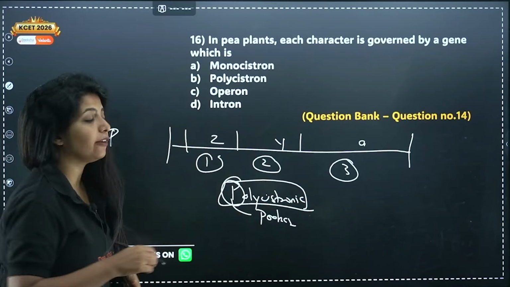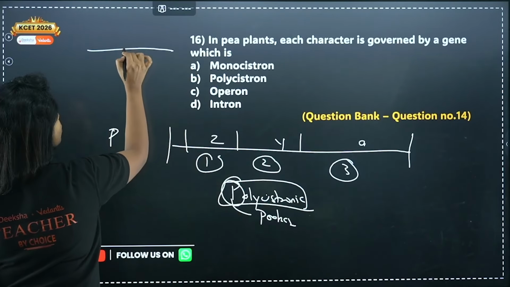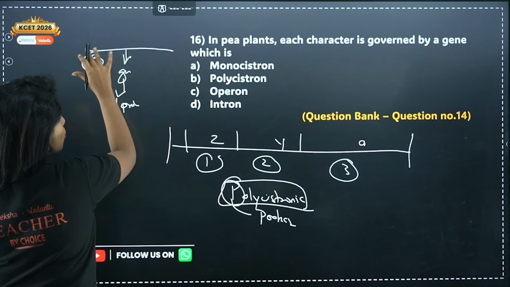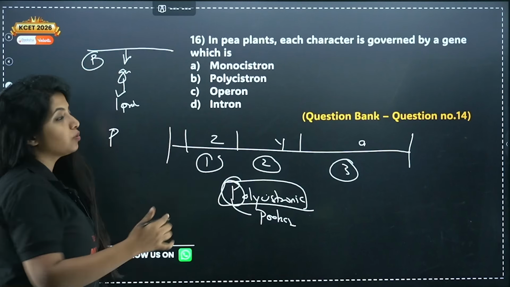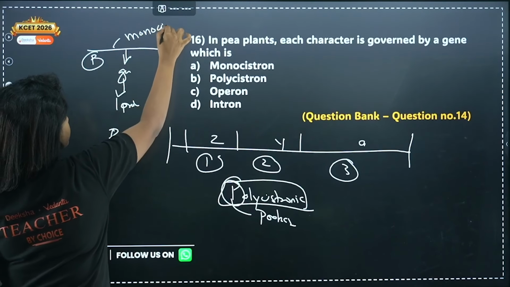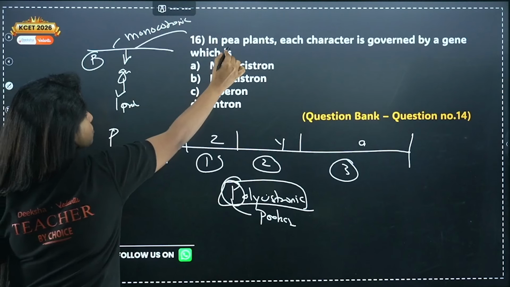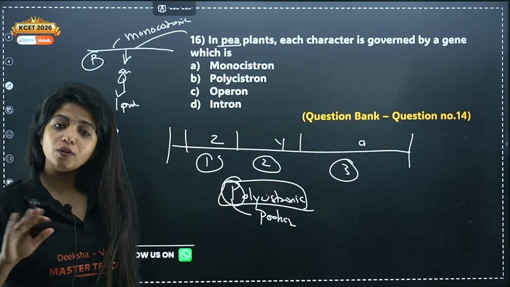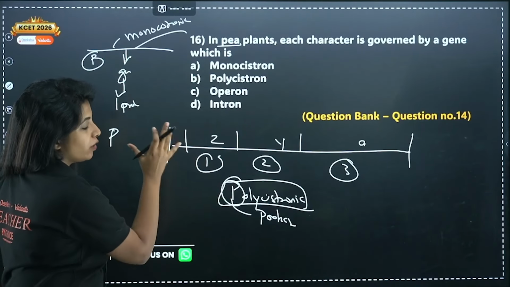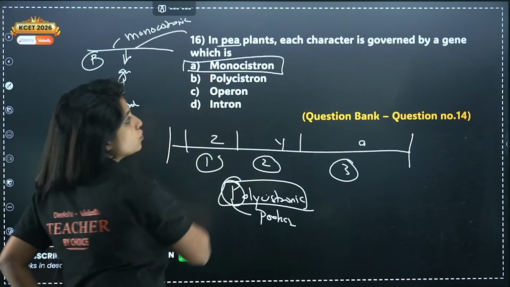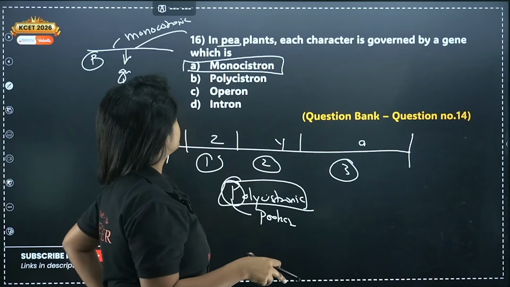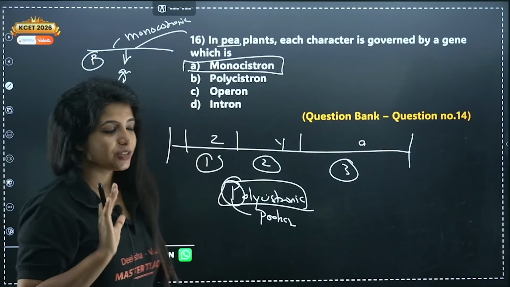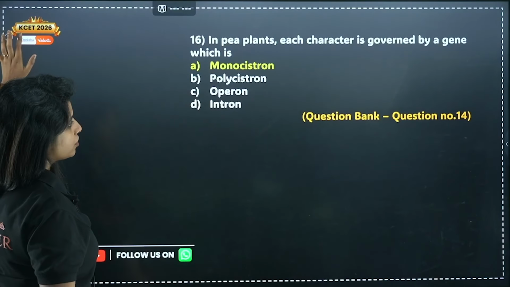Whereas in us, in eukaryotes, my dear children, one structural gene means one gene only. This gene is going to code for one protein. That's all. One promoter for one gene. That's how it works. So this condition is known as monocistronic. Now, ma'am, why are you talking about us? It has been asked about pea plants. Plants are also eukaryotes. All eukaryotes, my dear children, are monocistronic. Prokaryotes are polycistronic. So over here, your answer would be monocistron. In pea plants, each character is governed by a gene which is monocistron. There is no polycistronic thing in the case of us or eukaryotes in general.